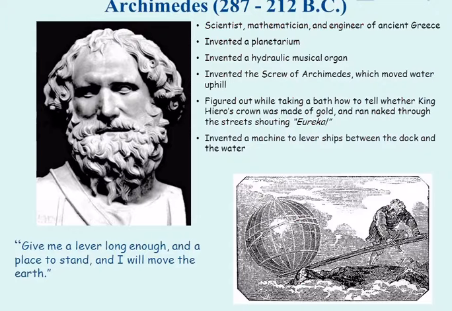Archimedes, 287–212 BC. Scientist, mathematician, and engineer of ancient Greece. Invented a planetarium. Invented a hydraulic musical organ. Invented the screw of Archimedes, which moved water uphill. Figured out while taking a bath how to tell whether King Hero's crown was made of gold, and ran naked through the streets shouting Eureka.